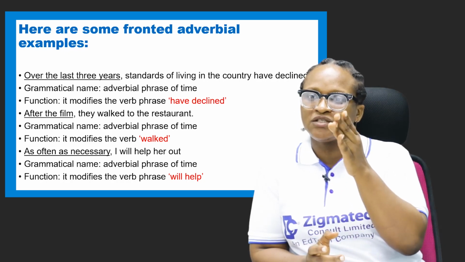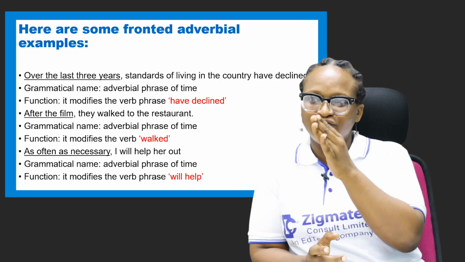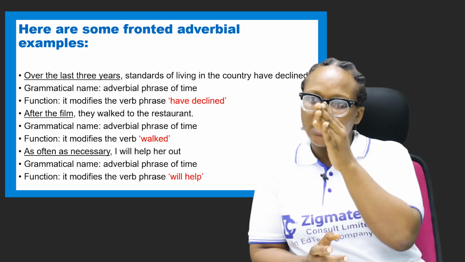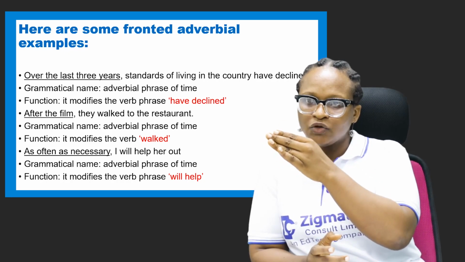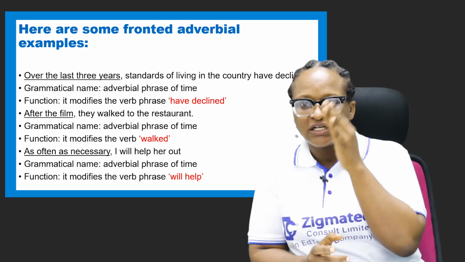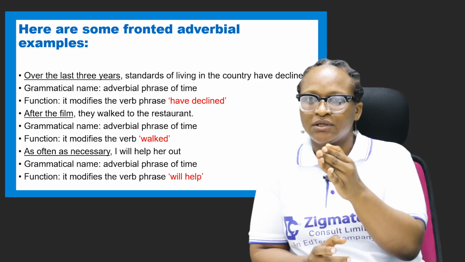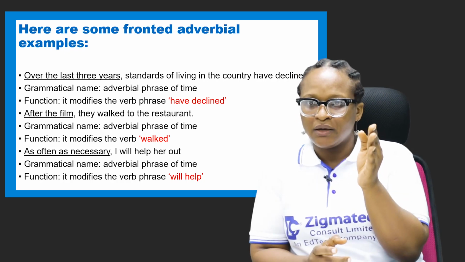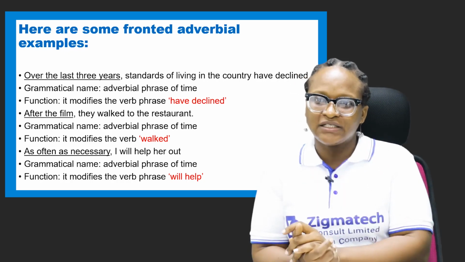So the function is that it modifies the verb phrase have declined. Where is the verb phrase? In the main clause, which is standards of living in the country have declined. That is what happened over the last 3 years. All right, so that is it.